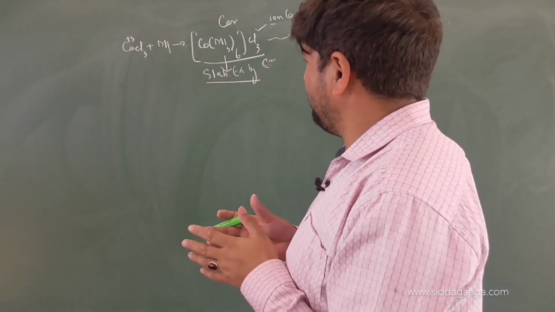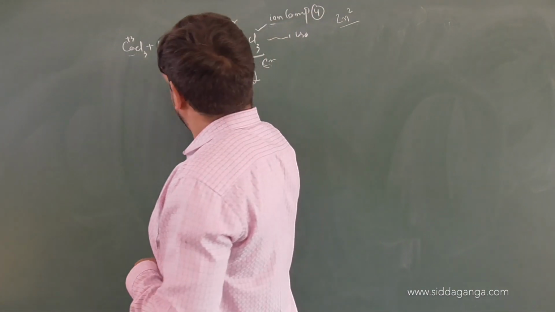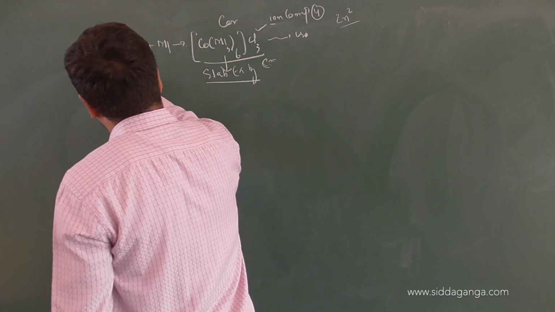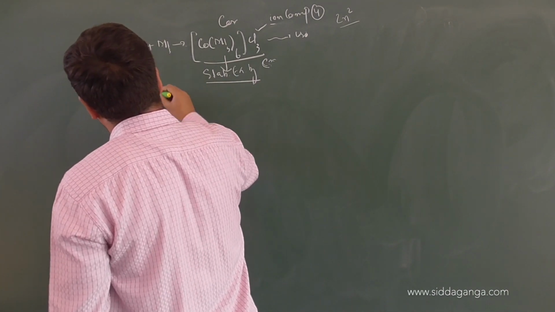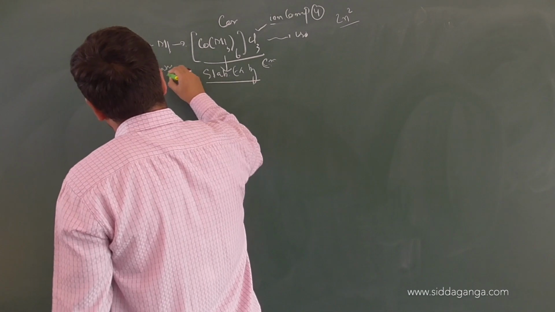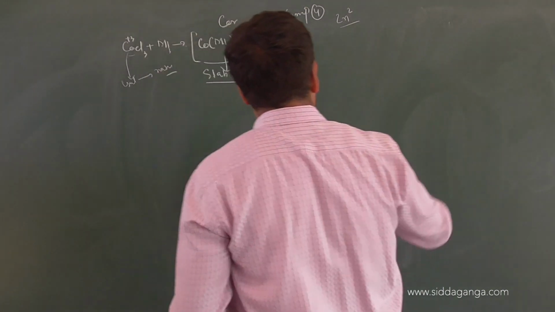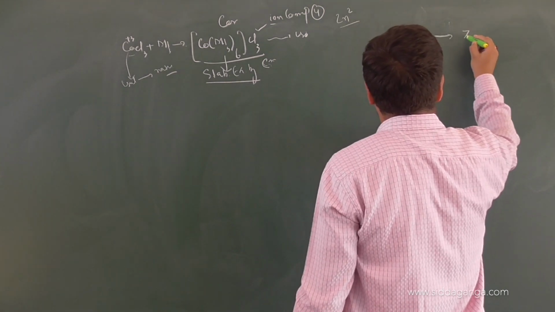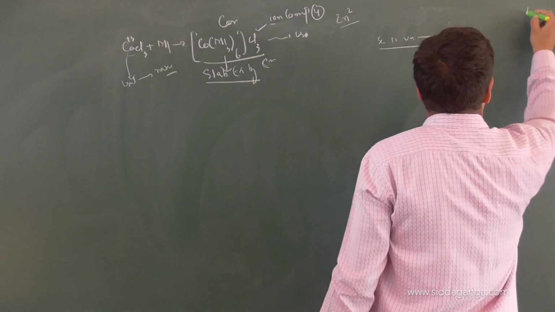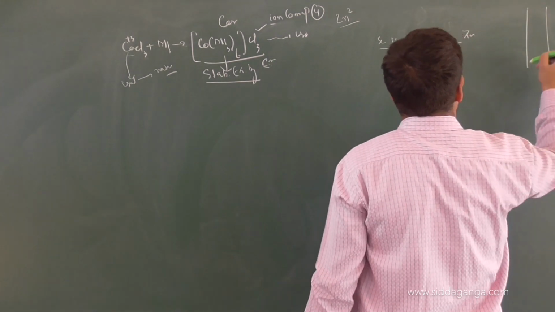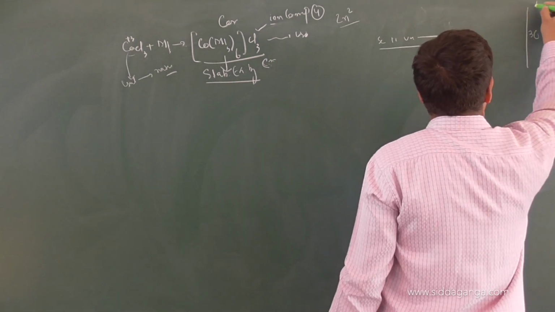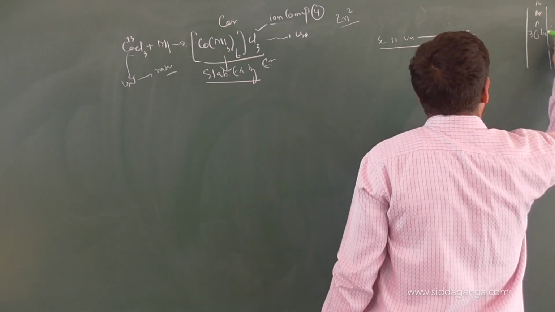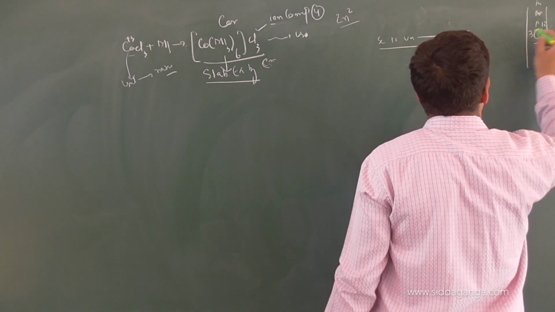That means every metal atom will keep adding ligands till the number of electrons is close to the noble gas. In the 3d series, scandium, titanium, vanadium, chromium, manganese, iron, cobalt, nickel up to zinc, the last noble gas of the series will be which one? Atomic number 36, that is, helium, neon, argon, and it will be krypton, because argon is 18 plus 18, that is 36. So it will be krypton.